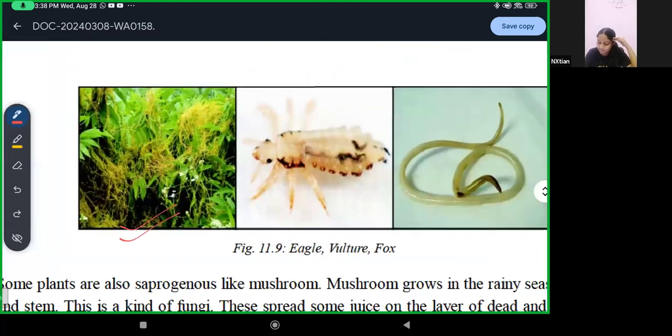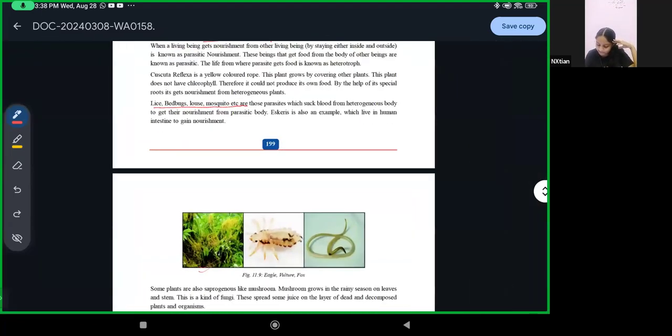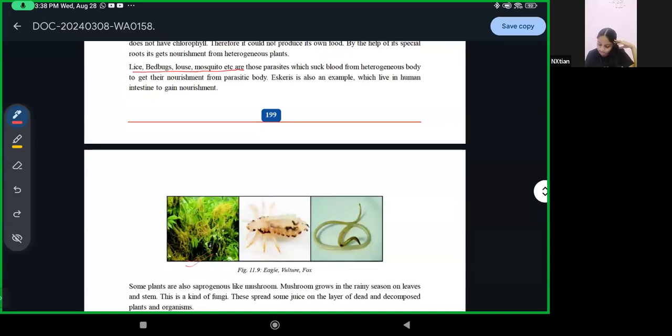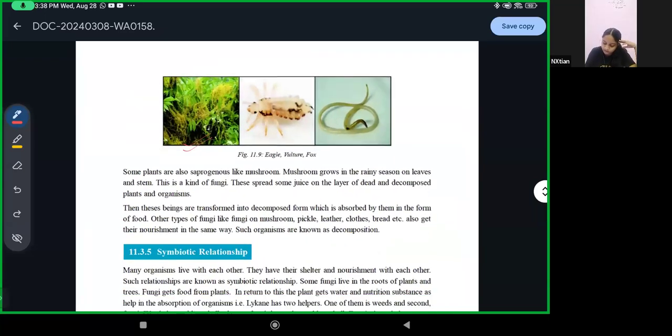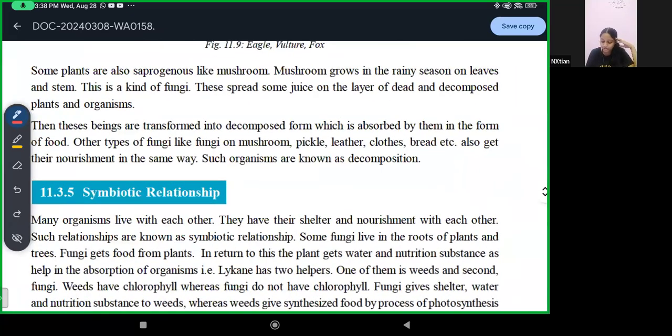Then this is some bed bug or lice. Then some plants are also saprogenous.